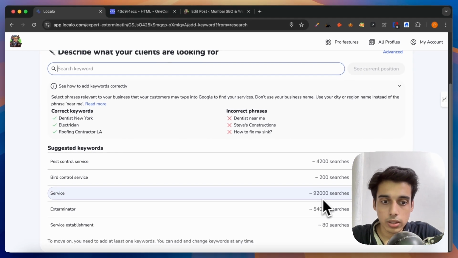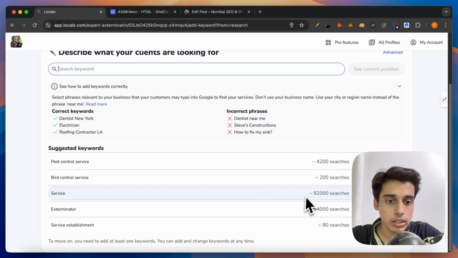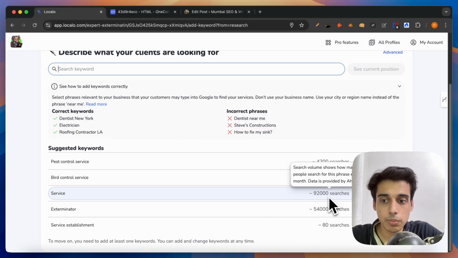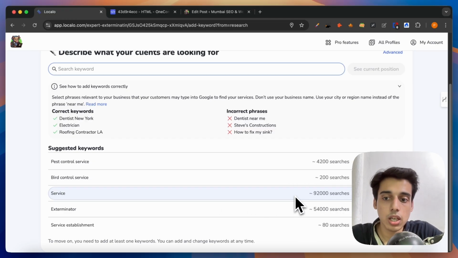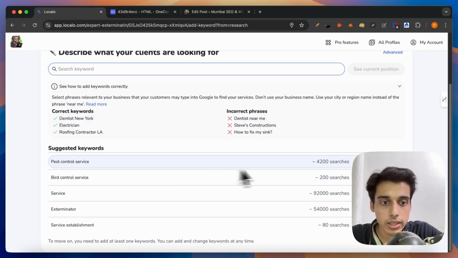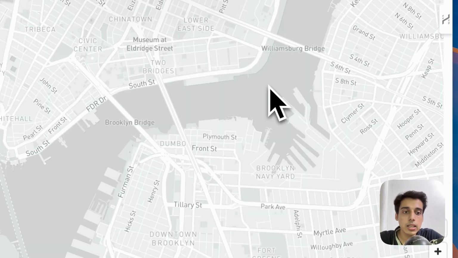So यहाँ पे service करके एक keyword है which has around 92,000 searches, but it doesn't really make sense because it doesn't say much about a pest control service or other service. So it makes more sense to use this pest control service. So that's what I'm going to add and click on see current position.